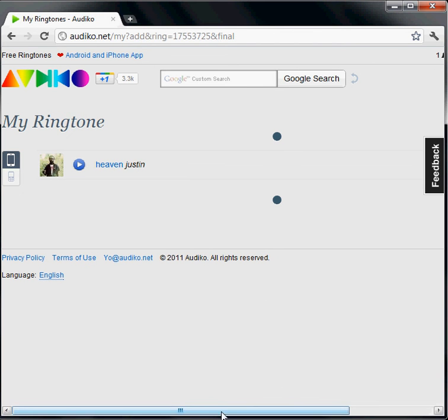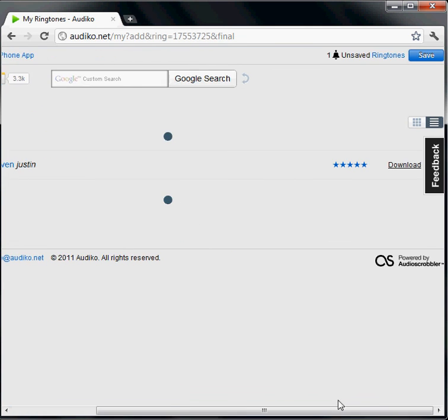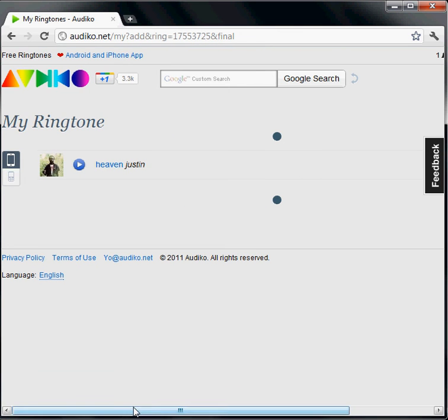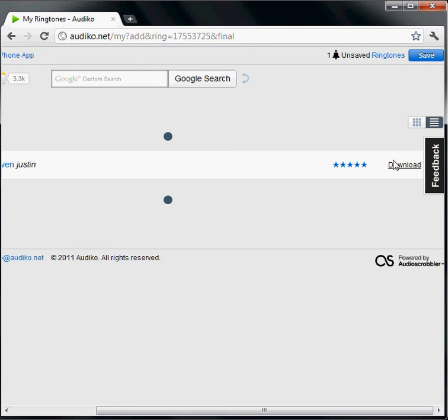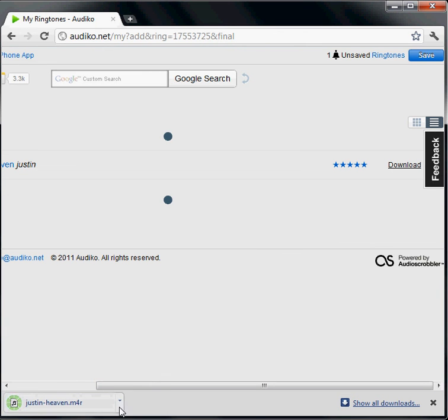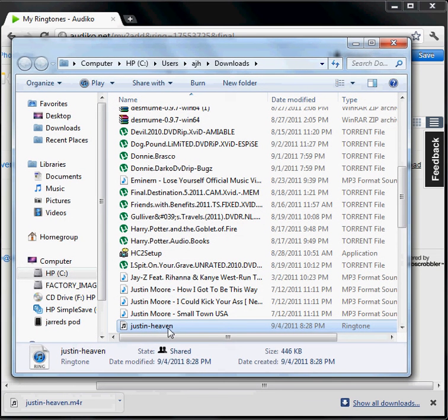And they also have a list of songs that were uploaded by other people, and once you upload it, you can then download it, and then other people can also download whatever you uploaded. So download, here it is, show in folder, here it is in the downloads.